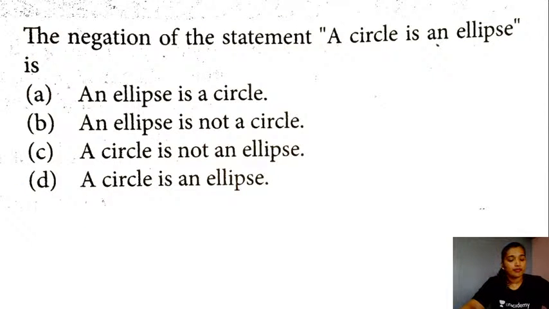So here you have the next question, students. The negation of the statement, a circle is an ellipse, is which of the following options? Option A, an ellipse is a circle. Option B, an ellipse is not a circle. Option C, a circle is not an ellipse. Option D, a circle is an ellipse. So, give a try to this question. Which option do you think is the right answer?